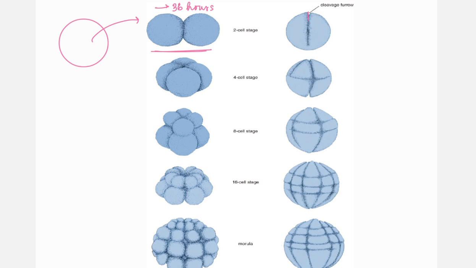This division takes place through a cleavage furrow that is formed in the zygote. Then this cleavage furrow again divides and forms a 4-cell stage on the second division, progressively. On the third division, you will see an 8-cell stage.